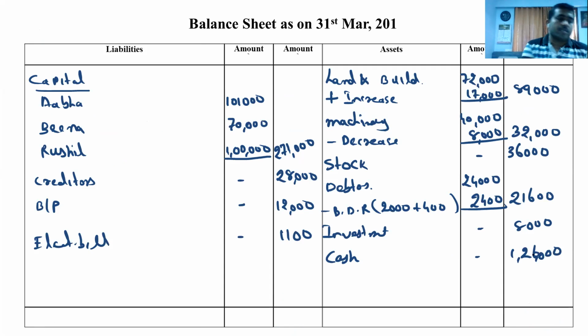अब जरा टोटल चेक करते हैं। 2,71,000 plus 28,000 plus 12,000 plus 1,100. Three one two 100.